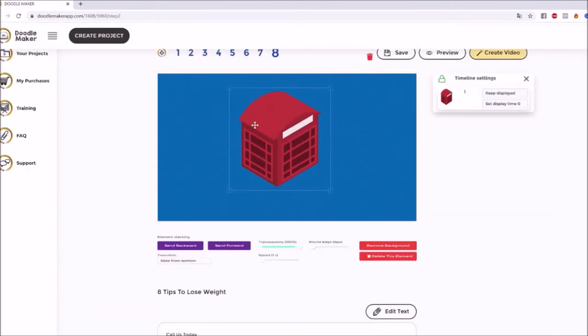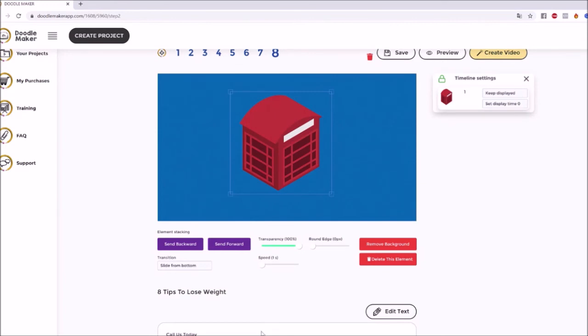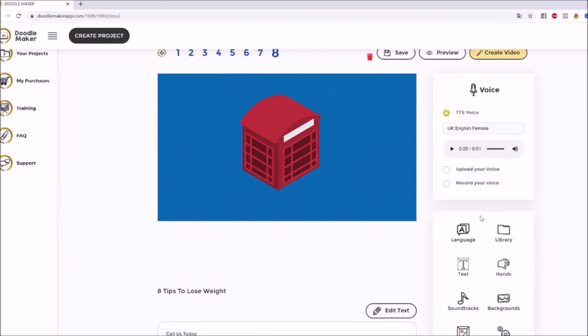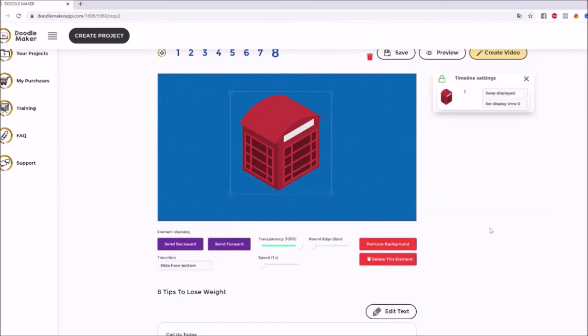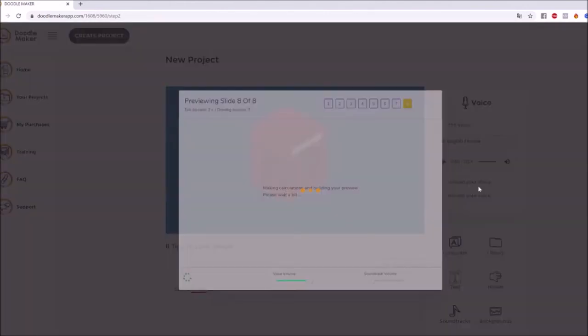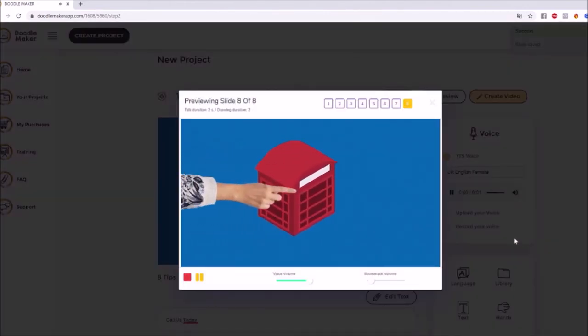Now we're asking them to call us and then we can have a call to action. We can do whatever we want to do here. We can even have an image that says call us and the URL of it or whatever. Now here, again, I can do the reveal. I can do a fade in effect. I can do all that. So let me actually show you a slide from the left option here. Okay. So check that out. Preview. Call us today. There you go.